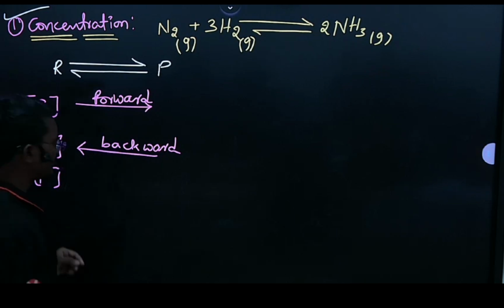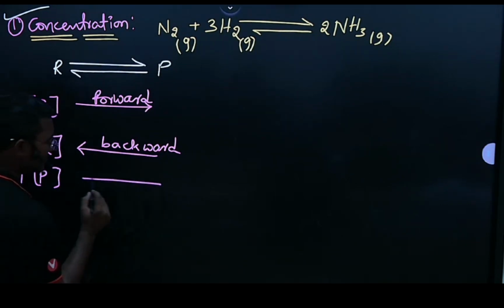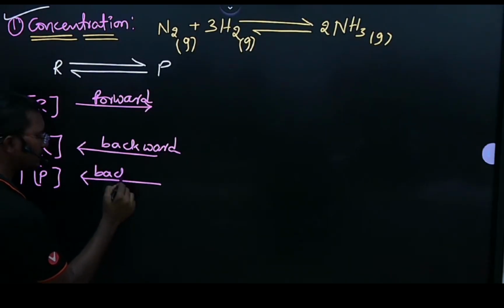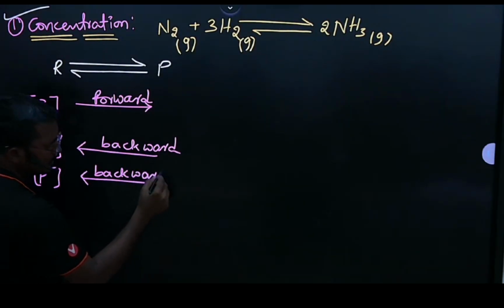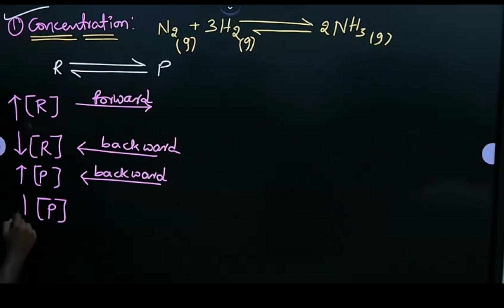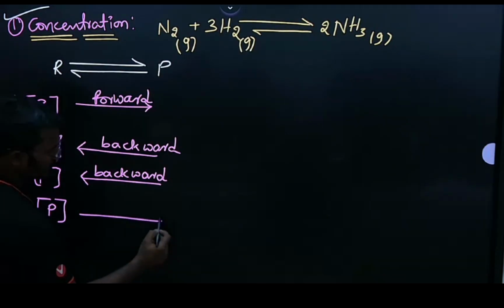Clear? So if I am going to increase the concentration of products, then the reaction shifts towards which direction? Backward direction. If I am going to decrease the concentration of products, the reaction shifts towards